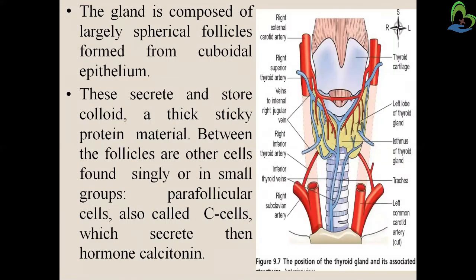The gland is composed largely of spherical follicles made of cuboidal epithelium. These secrete and store the colloid, a thick, sticky protein material. Between the follicles are other cells found single or in small groups: the parafollicular cells, also called the C cells, which secrete the hormone calcitonin.